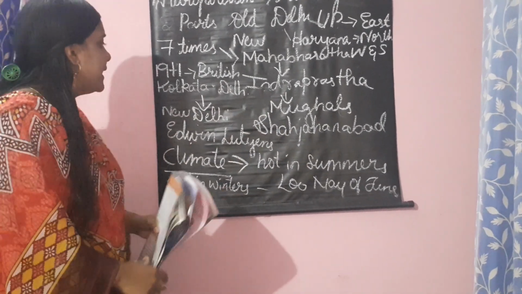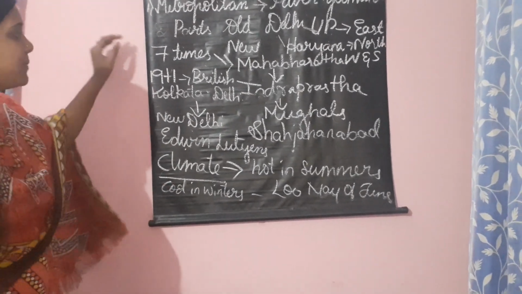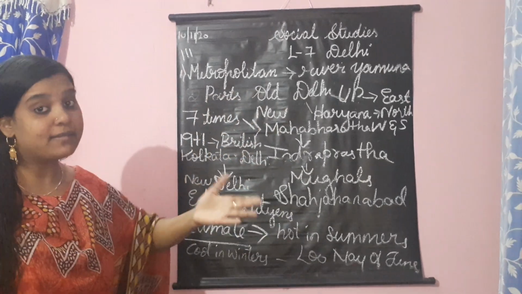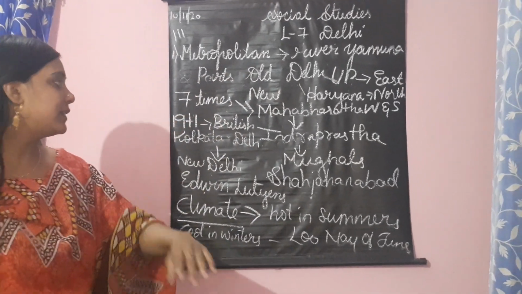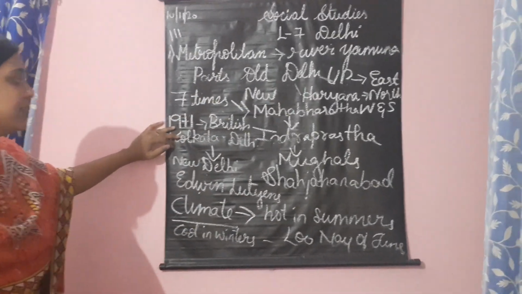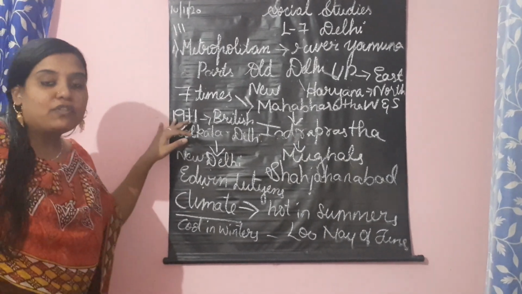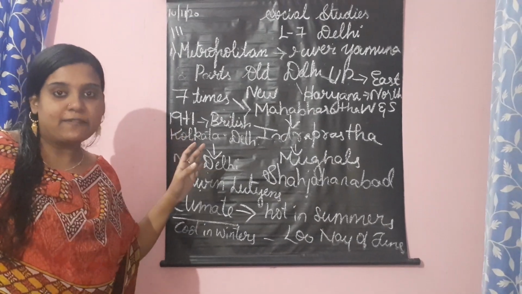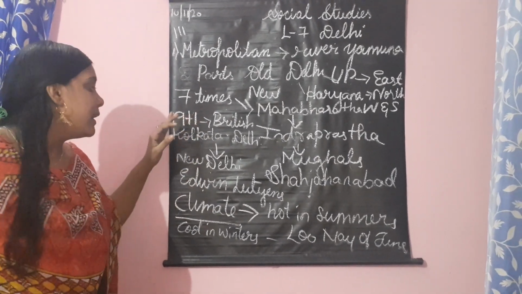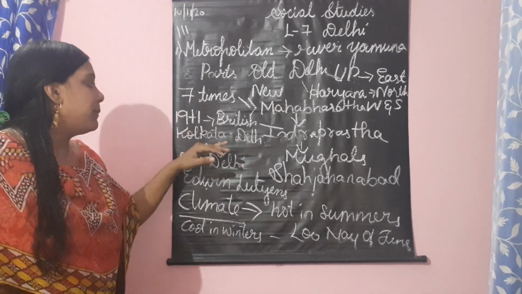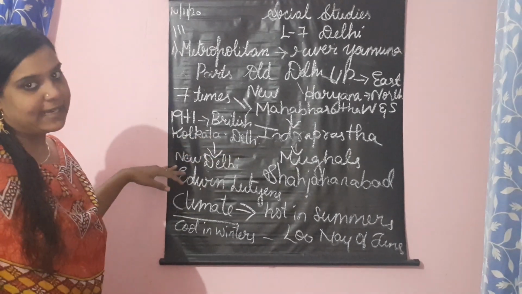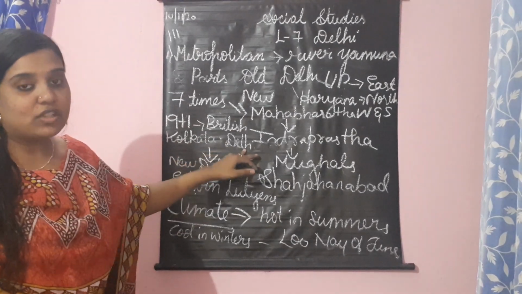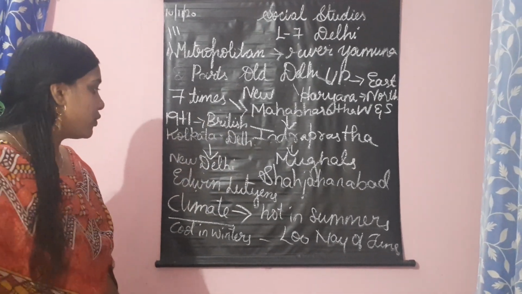Then, in 1911, as I said, Delhi was rebuilt 7 times. They used to destroy it and rebuild it. Before 1911, the British capital was Kolkata. In 1911, they shifted their capital from Kolkata to Delhi. When, children? In 1911.